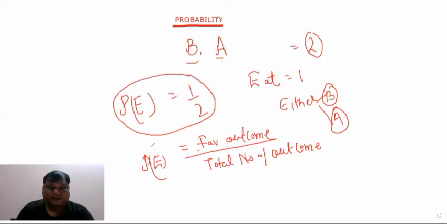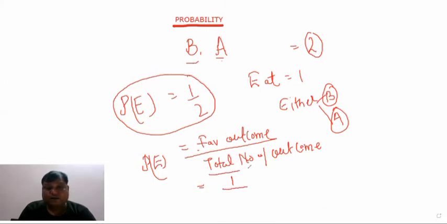Suppose they are asking what is the probability of eating banana. So we will think about the banana. We have only one banana, so the favorable outcome is one. There are two fruits, one is apple and one is banana, and we have to eat banana. So the chance, the possibility, of eating banana is one. So the favorable outcome of banana will become 1.